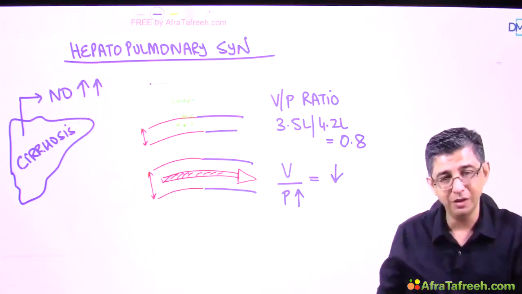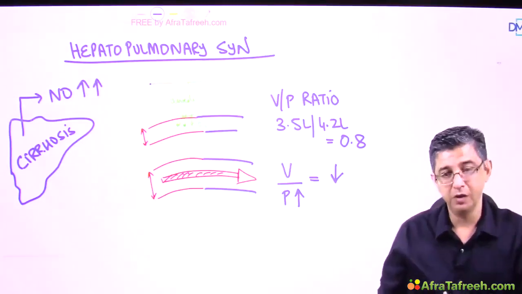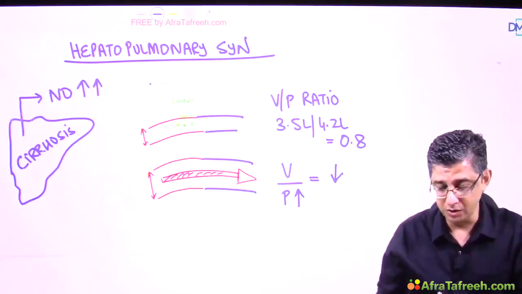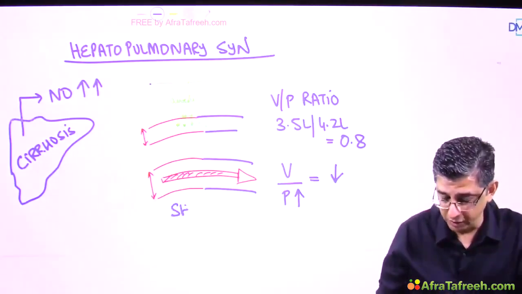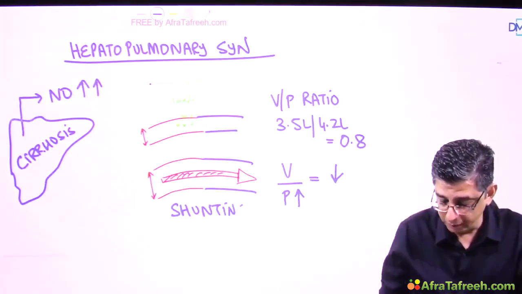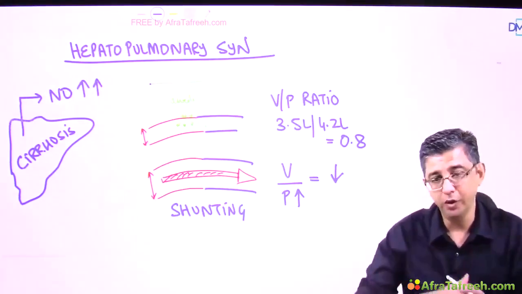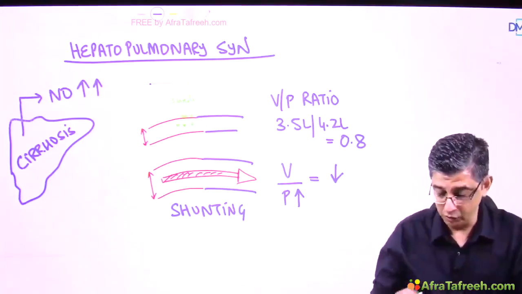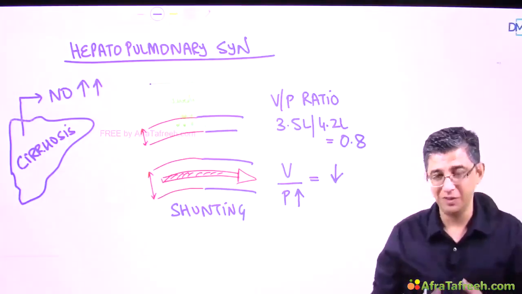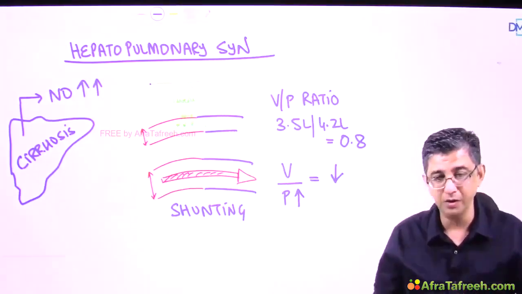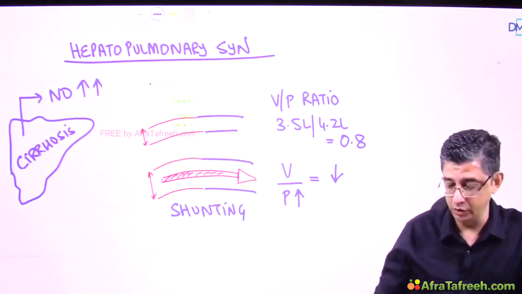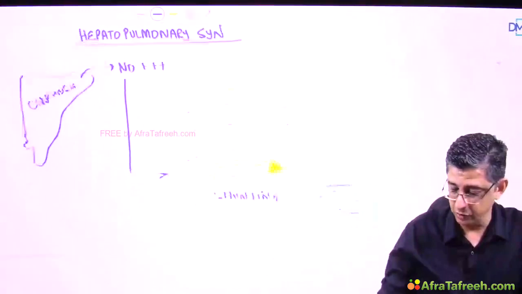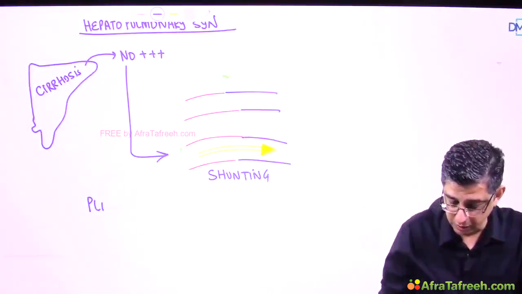Part two of the discussion is that the dilated blood vessels will have blood rushing through them, so the chances of oxygenation of RBCs would be relatively lesser, and we technically call it shunting. Normally in pediatric cardiology, we study left to right shunt and right to left shunt. This is also shunting, but here blood is not going from a chamber on the left side to the right side of the heart. It is simply that the transport of blood is occurring faster, so proper oxygenation of RBCs is not occurring. Therefore, the manifestation of this disease is technically called platypnea.